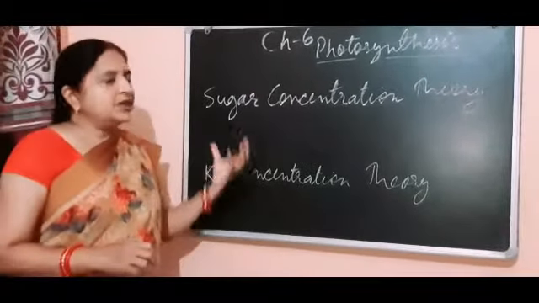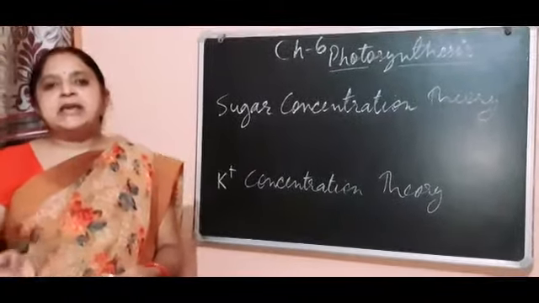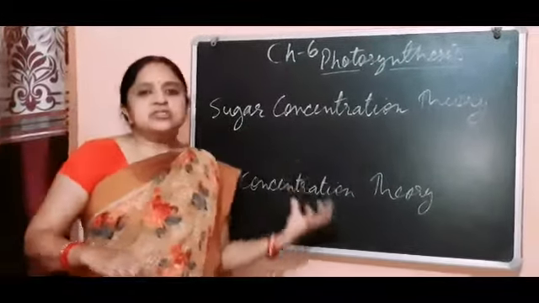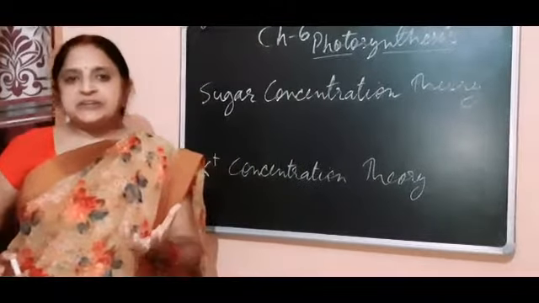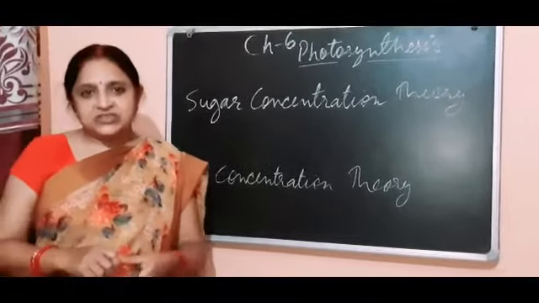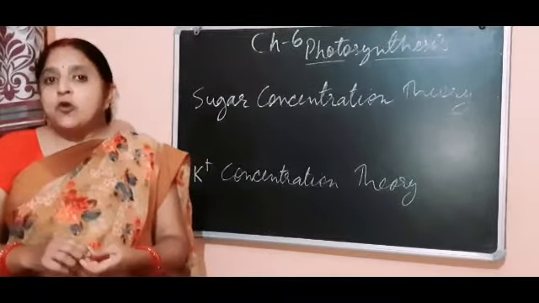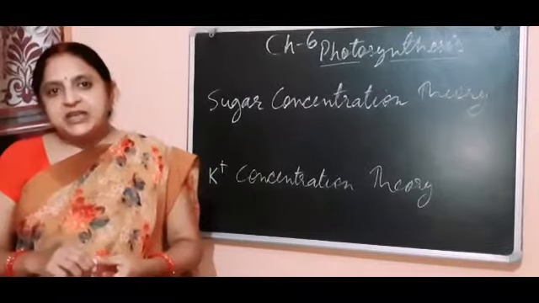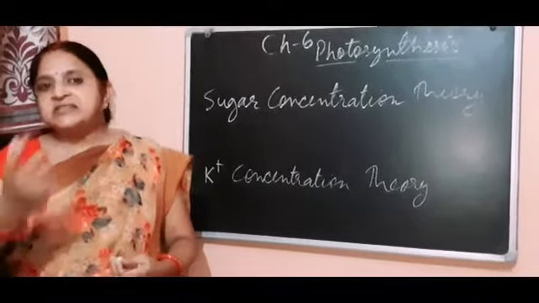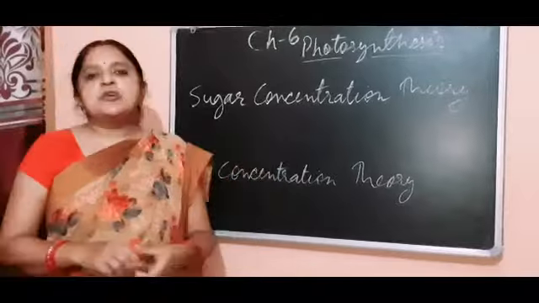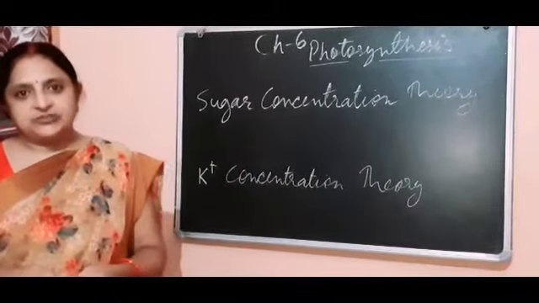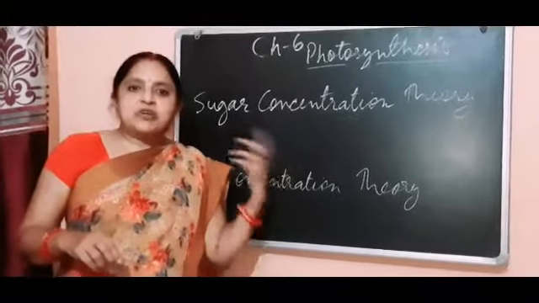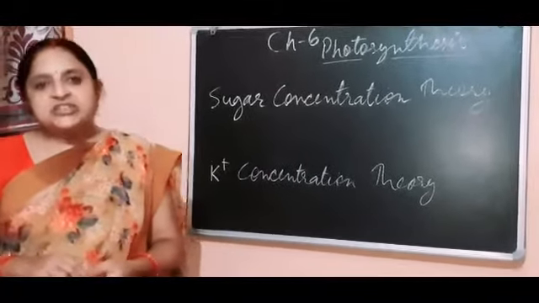This is how they play an important role in the opening and closing of stomata, because opening and closing of stomata is very important for the process of photosynthesis. Open stomata absorb the carbon dioxide from the atmosphere, and at the same time release the oxygen which is made in the process of photosynthesis into the atmosphere, so stomata plays an important role in the photosynthesis process also.